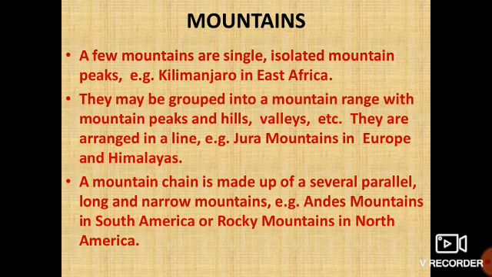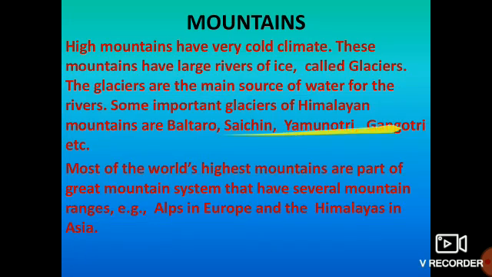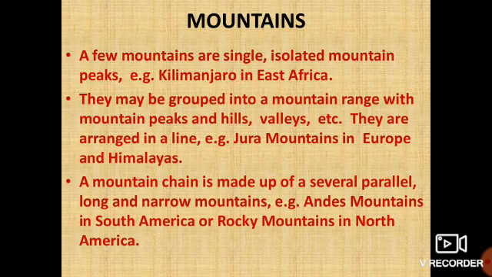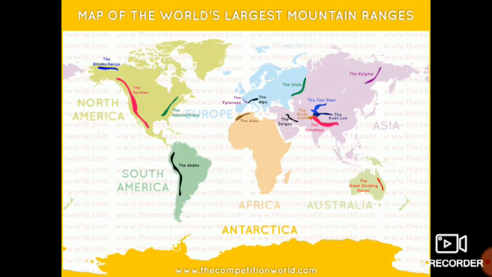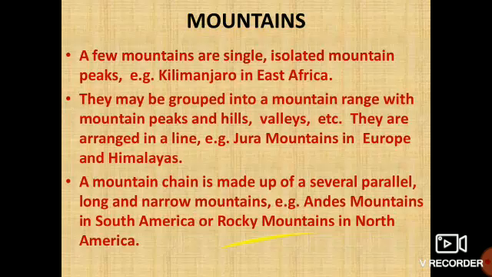A mountain chain is made up of several parallel and long narrow mountains. So a mountain chain basically is made with the help of many several parallel, means in the same line, long and narrow. Narrow actually means a small width in relation to the length. So these are your Andes mountain in South America and your Rocky mountain in North America. This we have done now. So here is your Andes, okay, and your Rocky mountain.